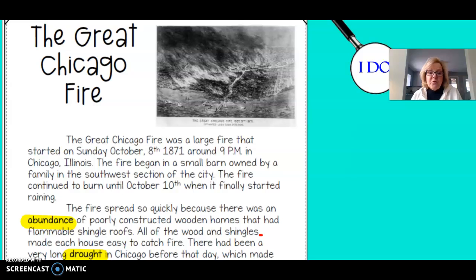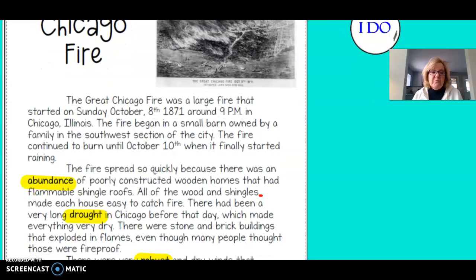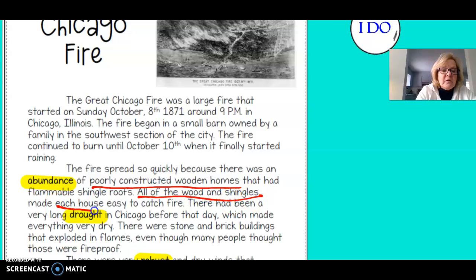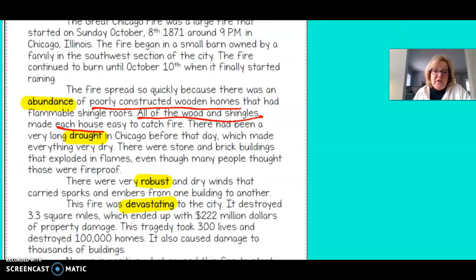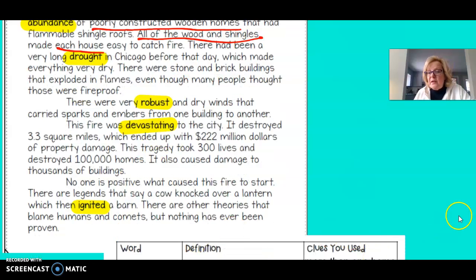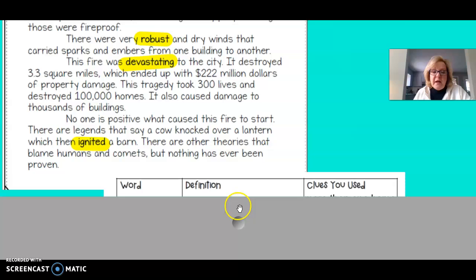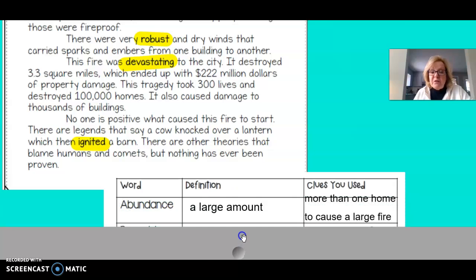The fire spread so quickly because there was an abundance of poorly constructed wooden homes that had flammable shingle roofs. All of the wooden shingles made each house easy to catch fire. So I need to figure out abundance. So there were poorly constructed wooden homes, all of the wooden shingles, each house. So all of these, if it was such a great fire, is going to lead me to believe that an abundance is a lot, a great deal, a large amount. And I know that because there was more than one home to make such a large fire.